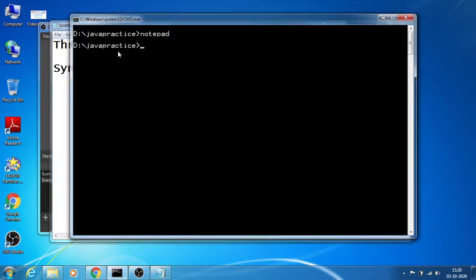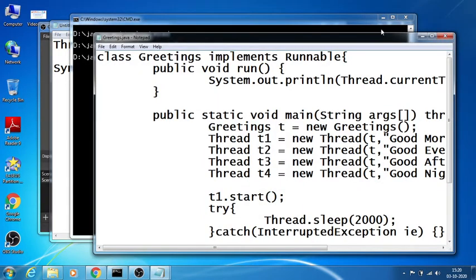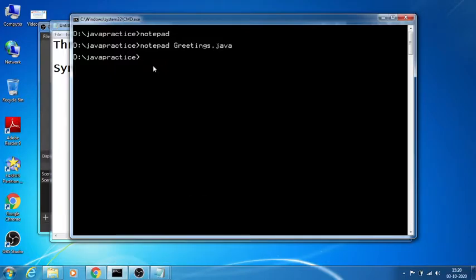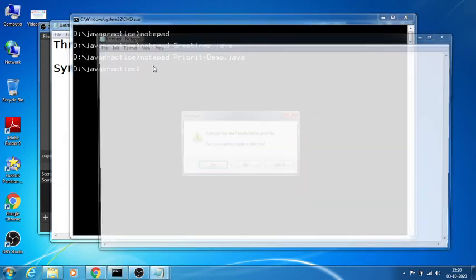For example, in Notepad I create a program, greetings.java, the same program we did earlier, and we first check a sample example for priorities. In Notepad, PriorityDemo.java.